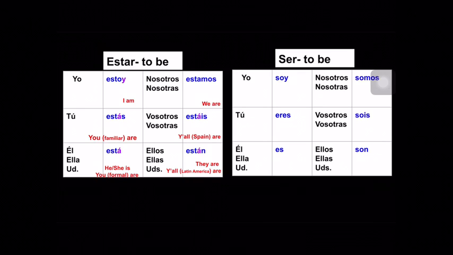Yo estoy means I am, and yo soy means I am. Tú estás is you are, tú eres is you are. Él, ella, usted está and es both mean is. Nosotros estamos and nosotros somos, they both mean we are. Vosotros, vosotras estáis and sois mean y'all are. Ellos, ellas, ustedes están and son both mean they are.